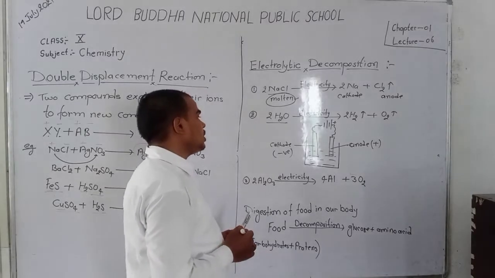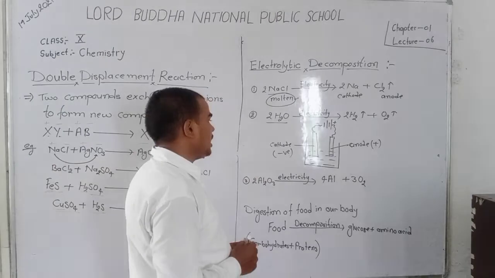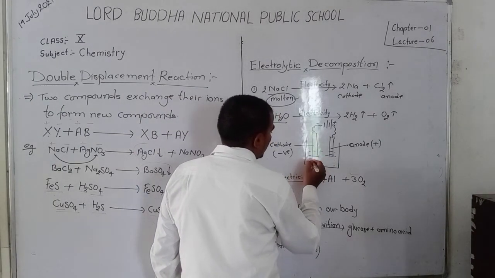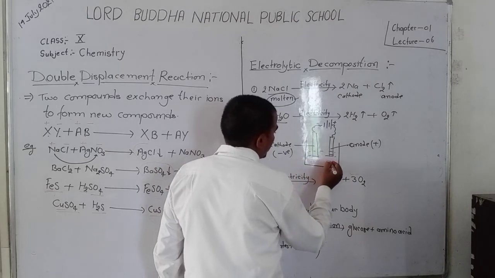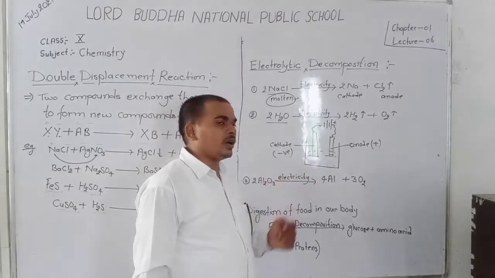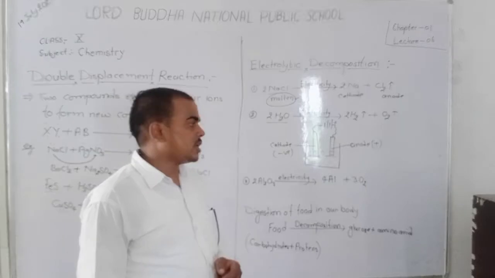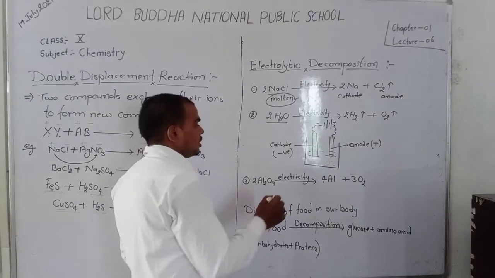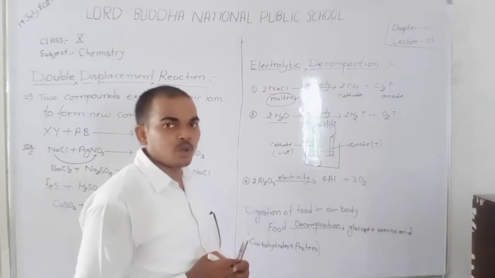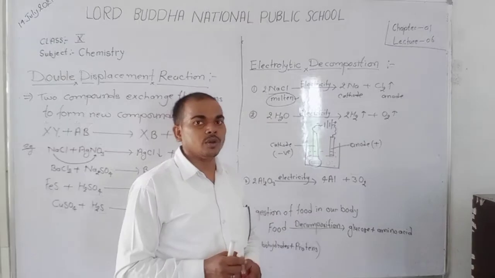Yes student, when you flow electric current, then water breaks: hydrogen as a cation and oxygen as an anion, meaning hydrogen converts into positive charge, whereas oxygen converts into negative charge. Here hydrogen has H plus positive charge, so hydrogen has a deficiency of electrons.